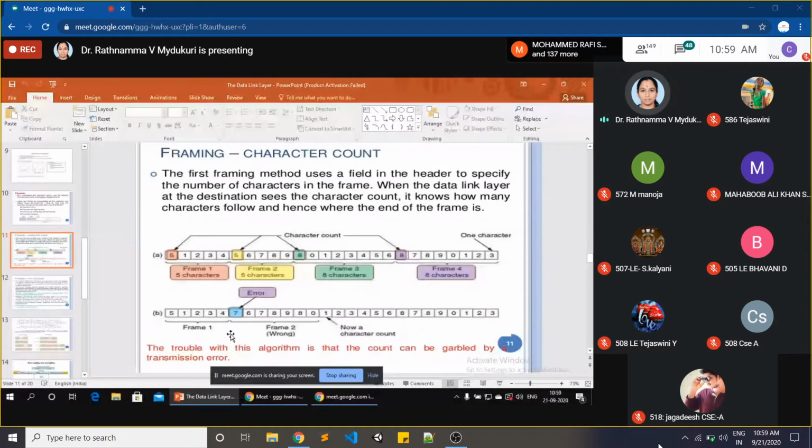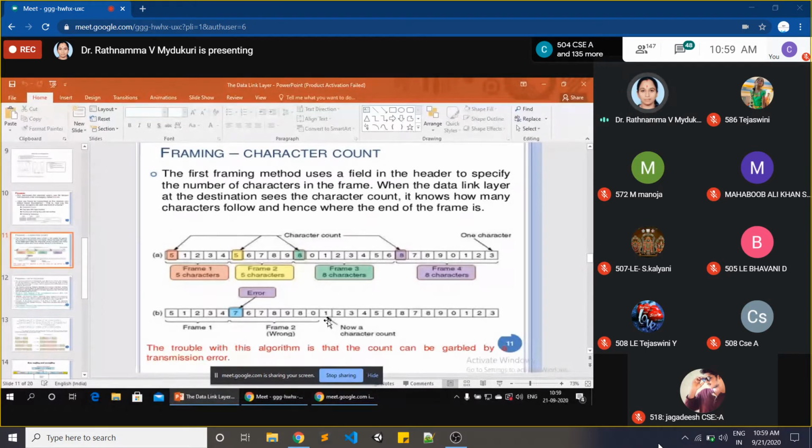Go for second frame. What is the number here shown? 7, madam. 7, okay. 7 means 1, 2, 3, 4, 5, 6, 7. Okay. Actually, this is frame 2. I'll tell you why it is mentioned as an error. I'll tell you later. Just listen carefully. What is the next frame here?